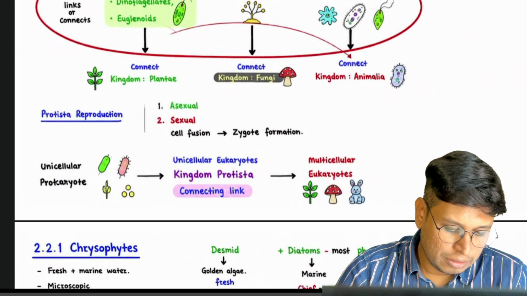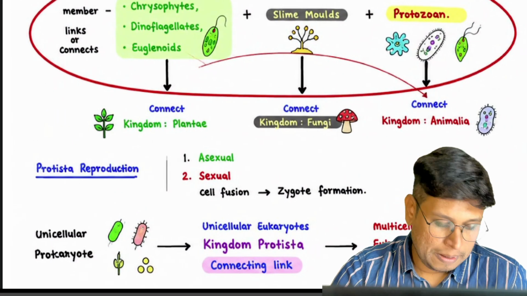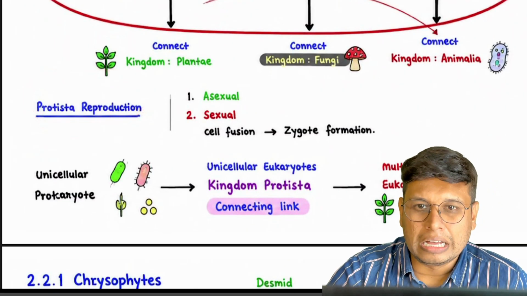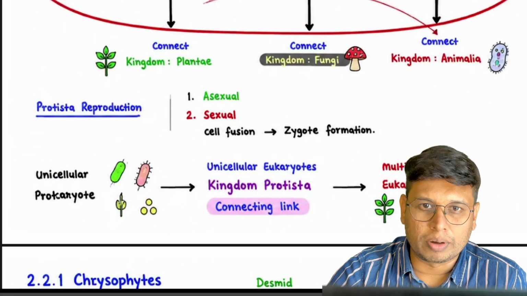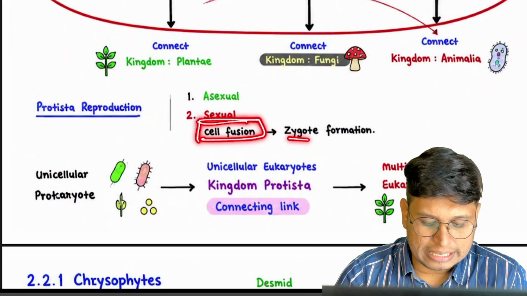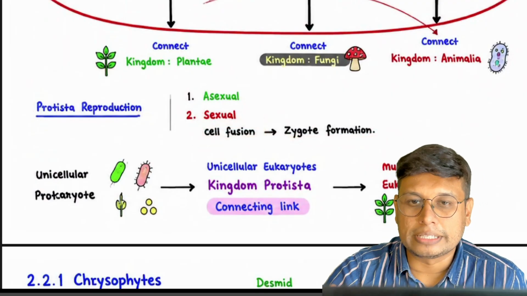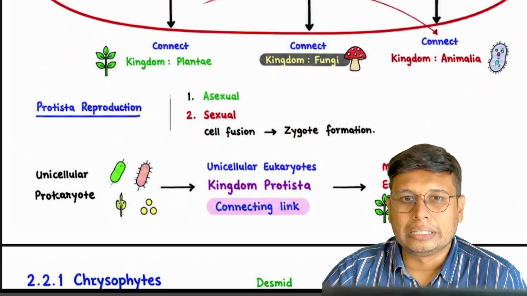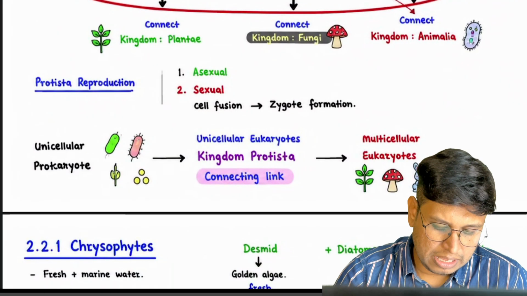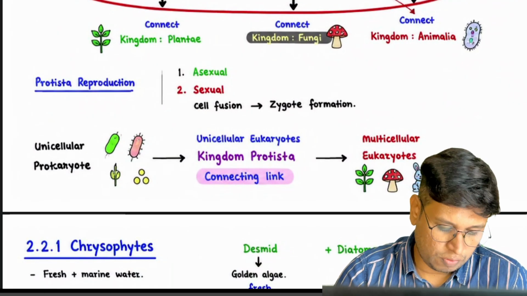Next, coming back to reproduction in Protista. Asexual reproduction is by mitotic division and so on. In sexual reproduction, they fuse the cells and a zygote forms, generally from cells of different organisms.